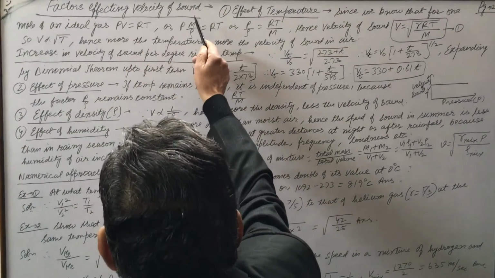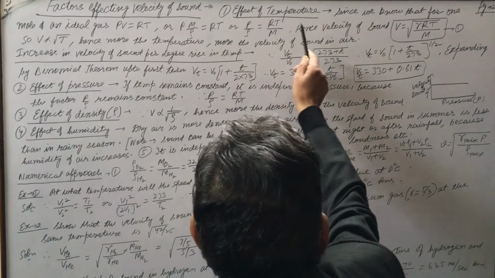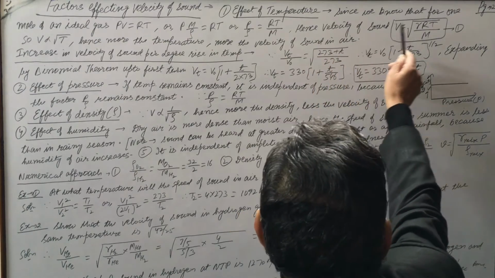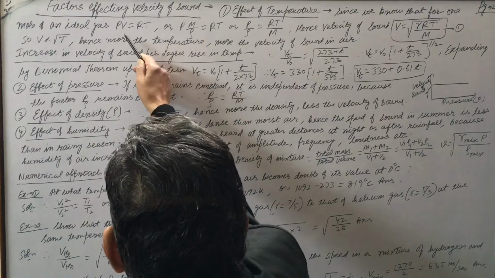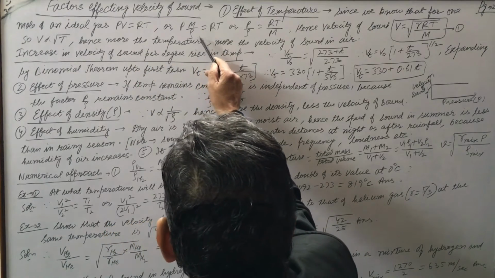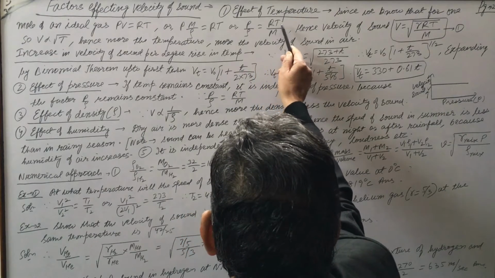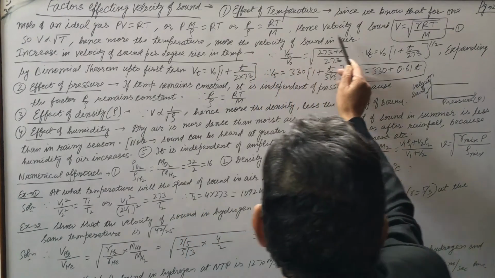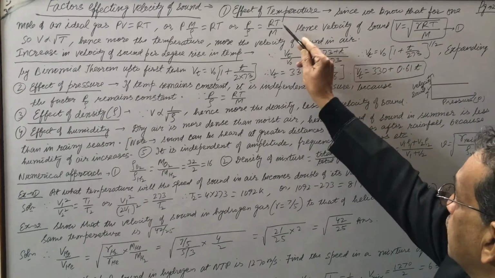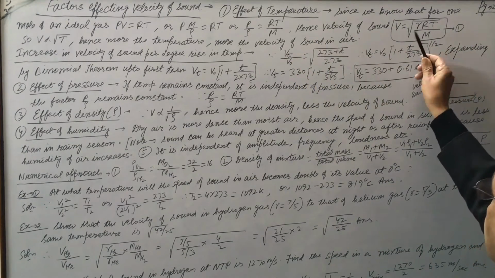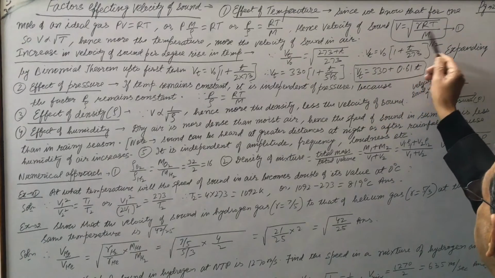फैक्टर्स अफेक्टिंग वेलोसिटी ऑफ साउंड, वेरी इंपॉर्टेंट पॉइंट. नंबर 1, इफेक्ट ऑफ टेम्परेचर. Since we know that for 1 mole of an ideal gas PV is RT. Now volume is mass by density, so P times M by rho is equal to RT. This can be written as P by rho is equal to RT by M. Hence velocity of sound V is equal to under root gamma P by rho. For P by rho we can write RT by M. So this is the standard formula for velocity of sound in air.